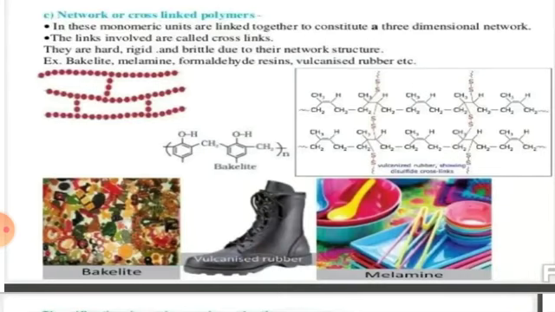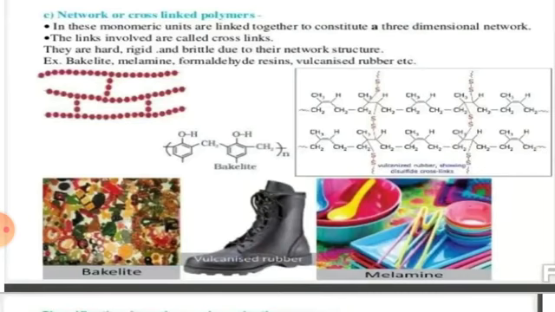So the monomeric units are linked together to constitute a three-dimensional network. A three-dimensional network has been formed. The links are cross-links. They are hard, rigid and brittle due to their network structure.